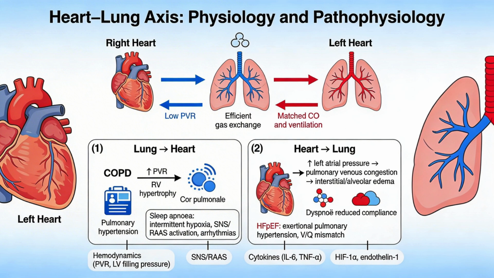On the right side, chronic lung disease, COPD, pulmonary fibrosis, and pulmonary embolism raise pulmonary vascular resistance, straining the right ventricle and eventually leading to cor pulmonale. Inflammation and hypoxia play key roles. Myocardial injury can trigger ARDS-like lung damage. Lung inflammation, as in severe pneumonia or COVID-19, releases cytokines and ROS that injure the heart and vasculature.